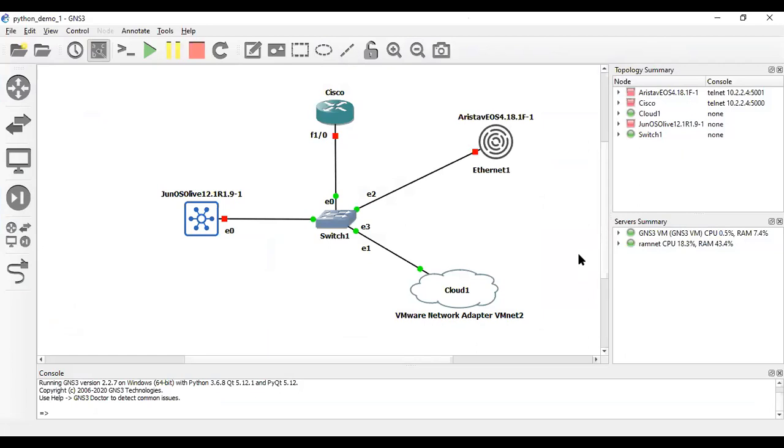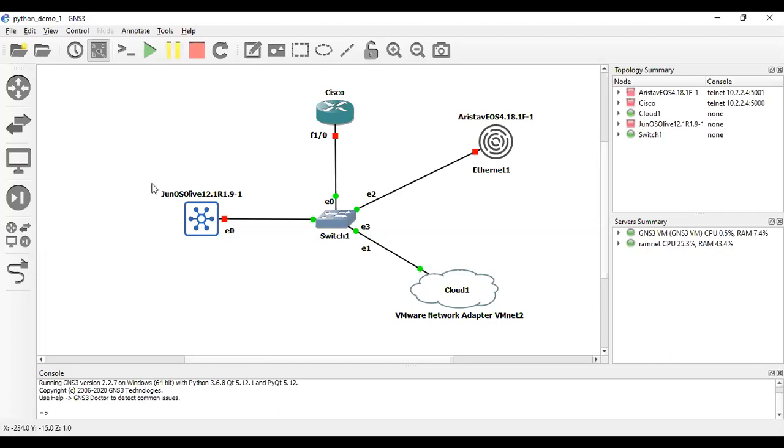So one is a Cisco router, a normal Cisco router, which is a 7200 box. Then another one is an Arista vEOS, the version I am using is 4.18. Arista we've been using for quite a long time in data center networks, and many customers are okay with Arista rather than Cisco Nexus. It is the exact replica of Cisco Nexus. The difference is the price. Okay, I don't want to get into that.